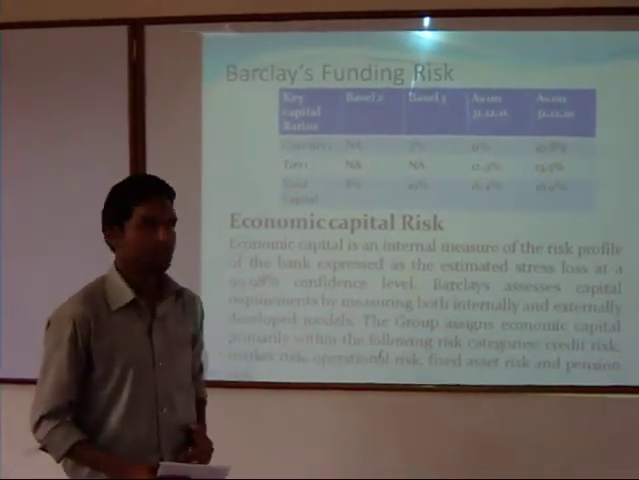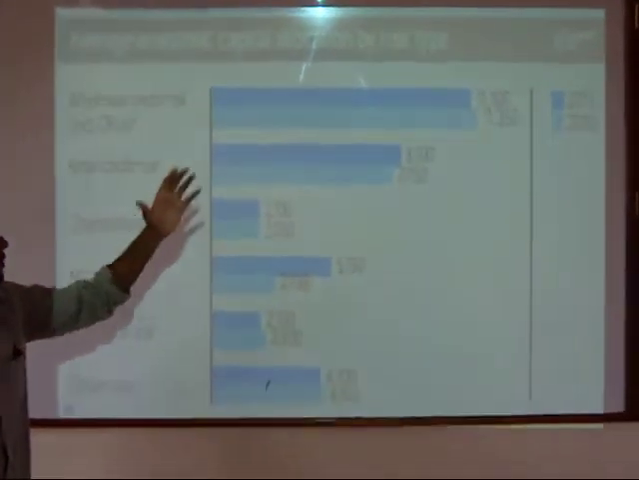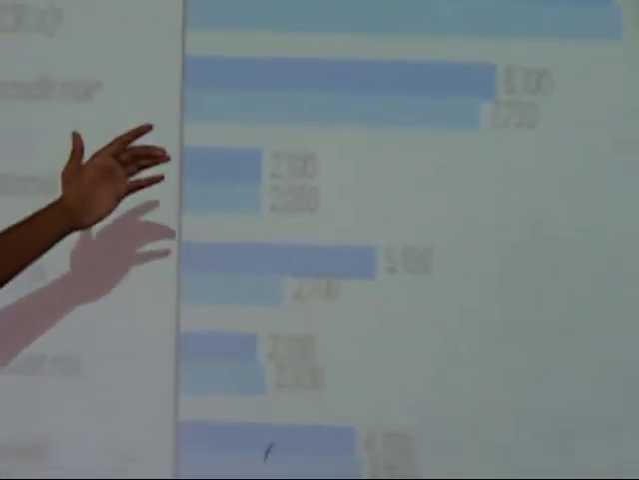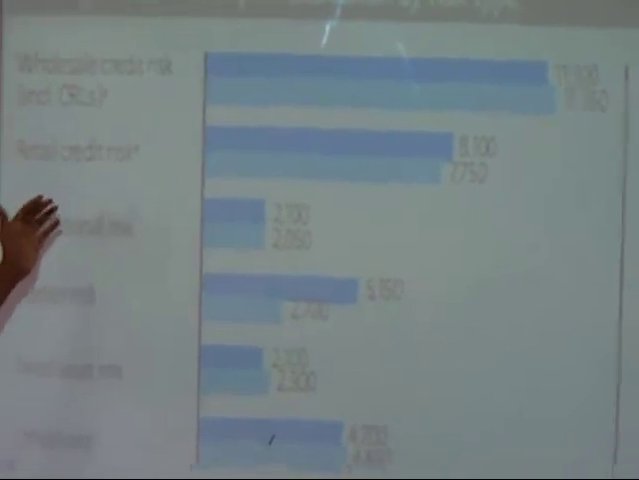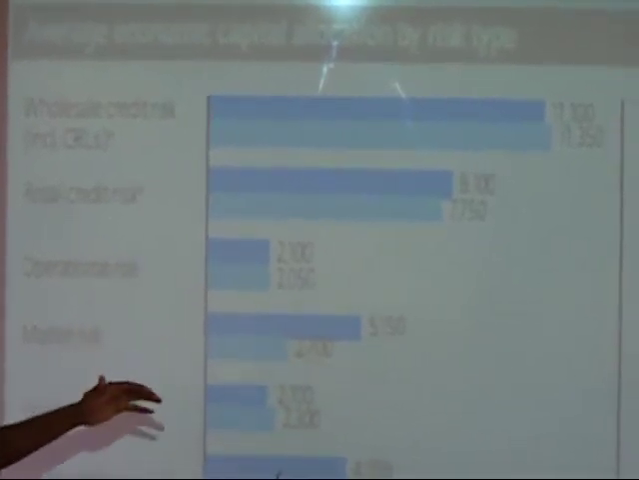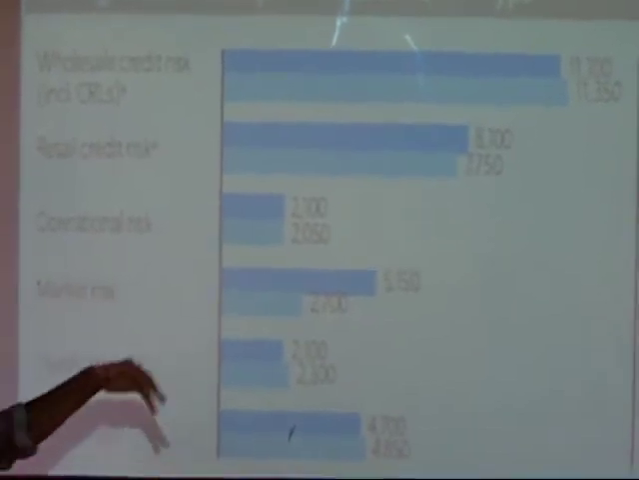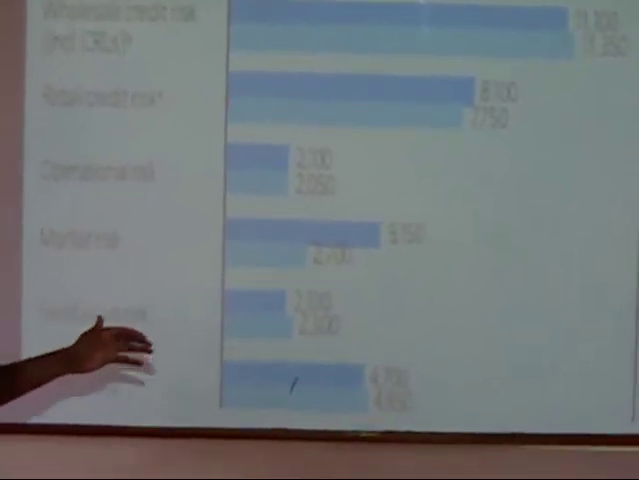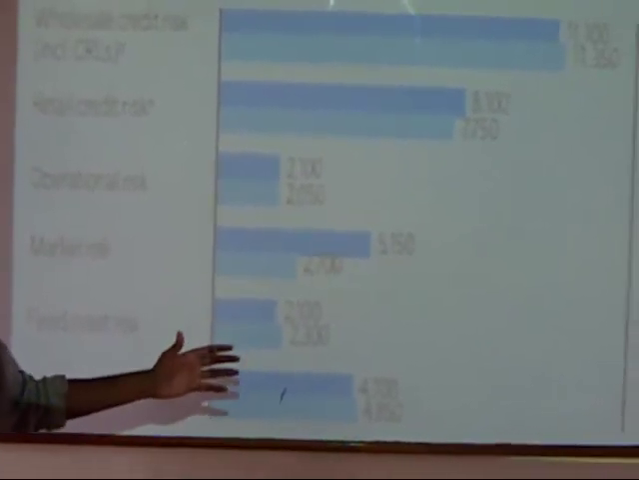Next slide. Now this is the average economic capital allocation by risk type. This is the wholesale credit risk. If you see, from 2010 to 2011 there has been a slight decrease, and this is the retail credit risk. Again, there is an increase from 2010 to 2011, and operational risk also shows an increase, a significant increase in market risk, a slight decrease in fixed asset risk, and a slight decrease in other risk.